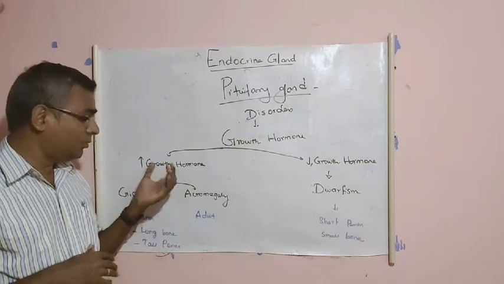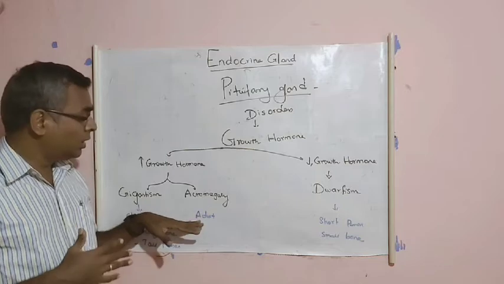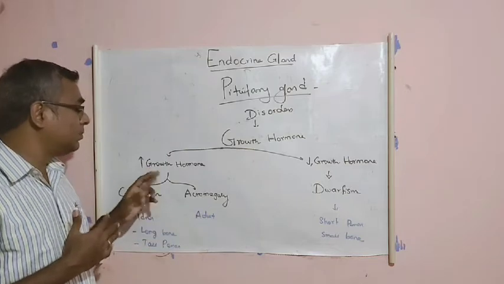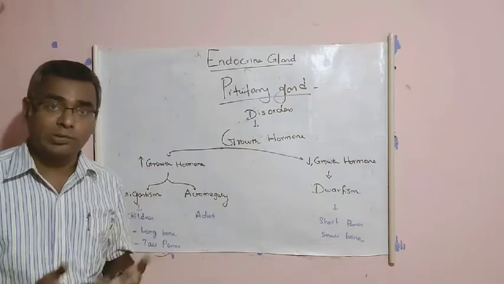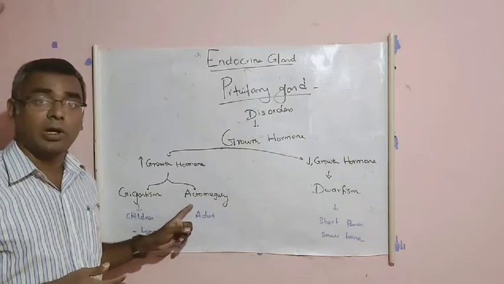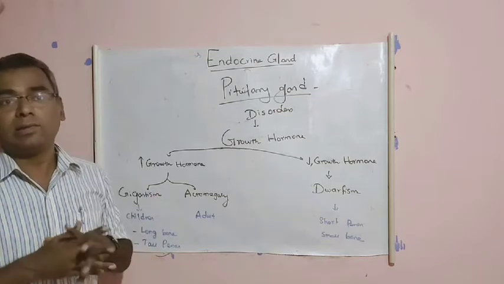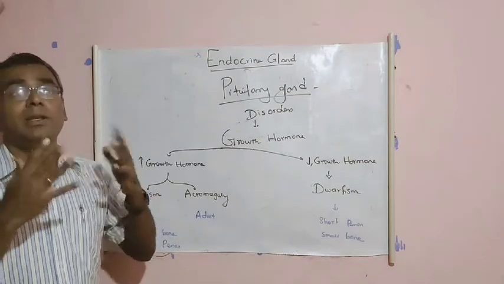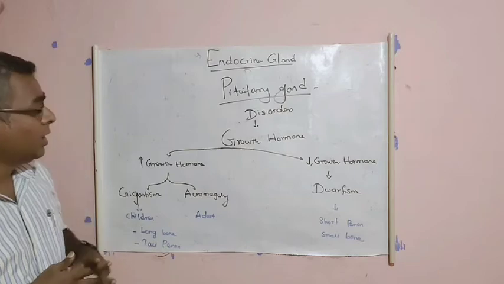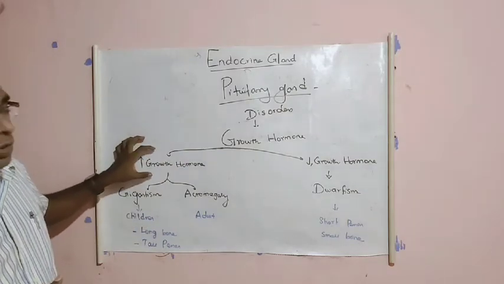During childhood this person is normal, and when the adult stage comes, the person starts to have excessive secretion of growth hormone. This condition is known as acromegaly. Again, the person is tall, and particularly the face is somewhat bigger than in other normal persons. This is about the excessive secretion of the growth hormone.